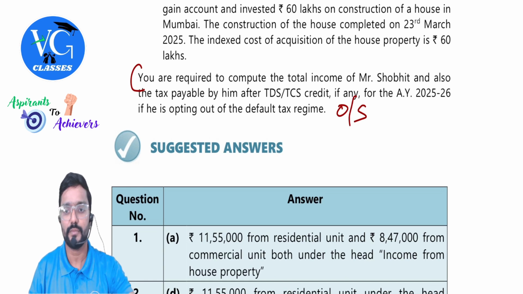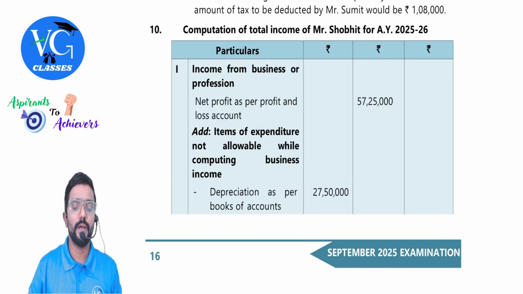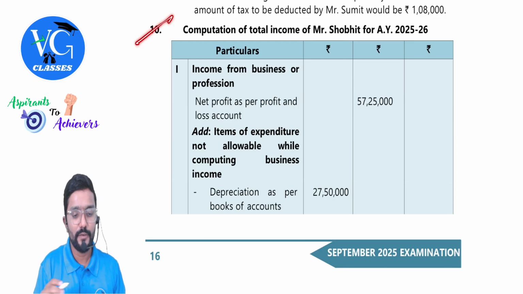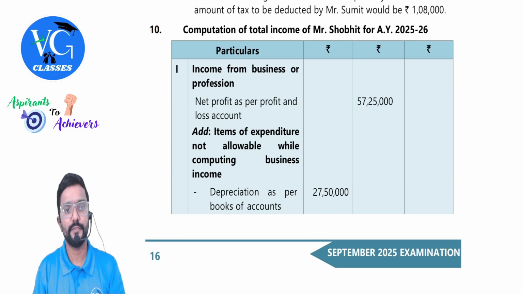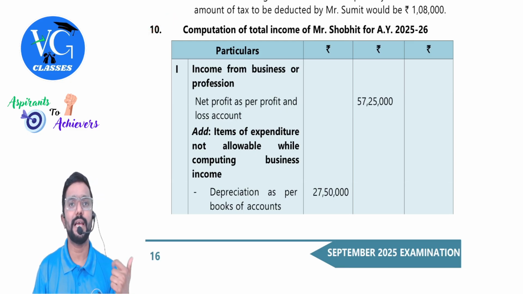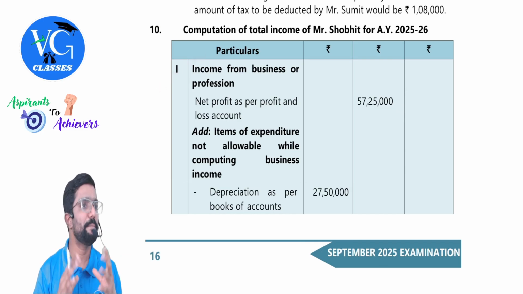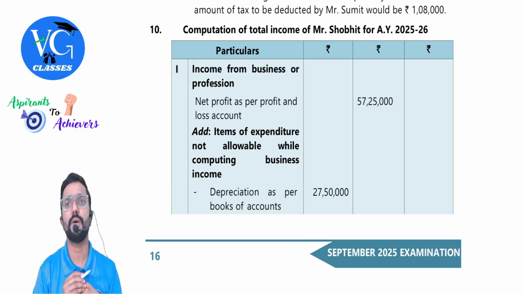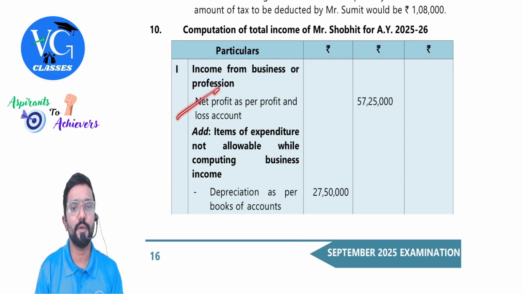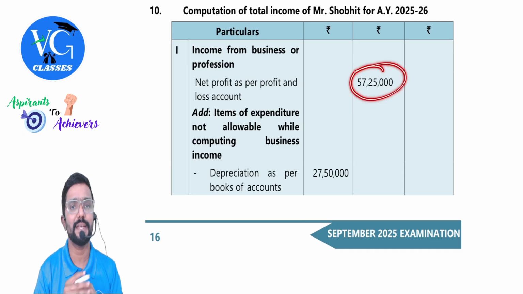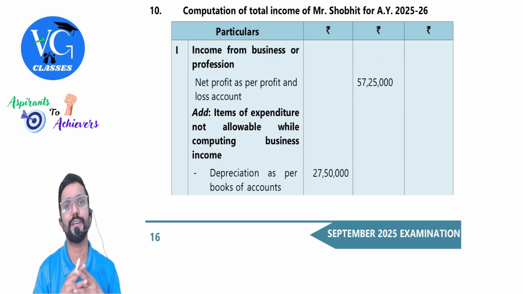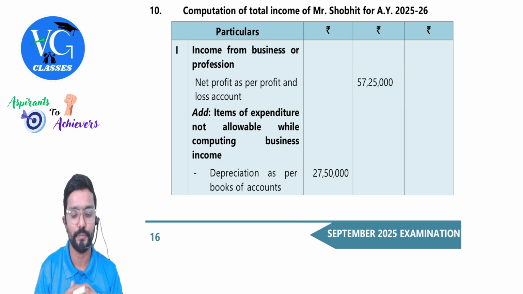As usual. Yes, sir. Now coming to the answer for question number 10, we'll see there is no income from salary and house property for the assessee. Straight away, we will go under the head PGBP, income from business or profession. What is the net profit? We will take it as the base, 57 lakh 25,000, which is already given in the question.